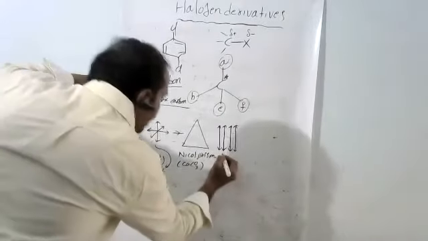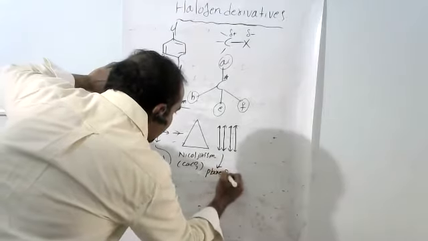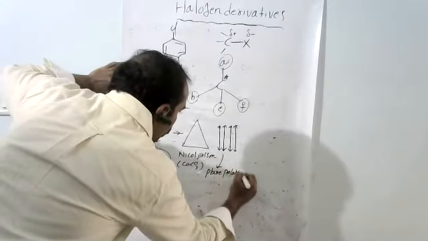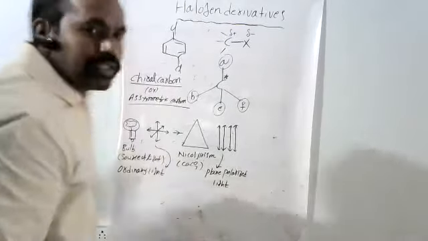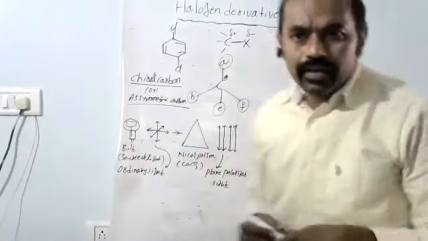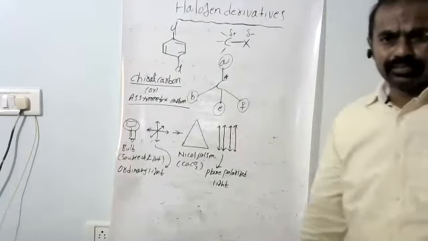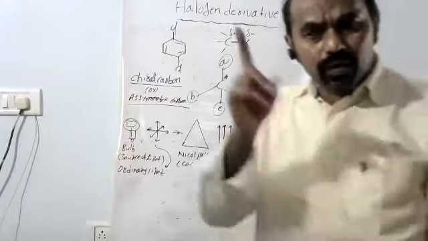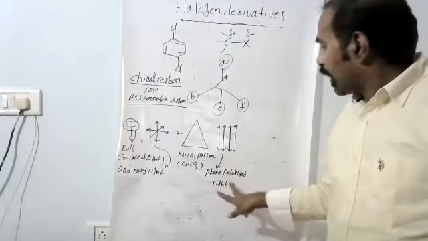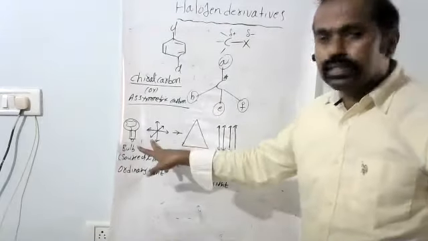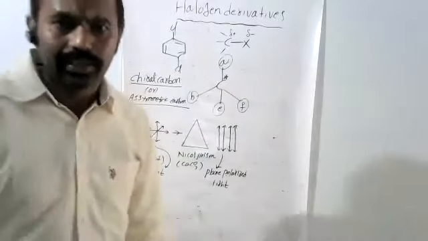This type of light is called plane polarized light. What is called plane polarized light? All photons vibrate in only one direction. That is called plane polarized light. If the photons vibrate in all directions equally, that is called ordinary light.